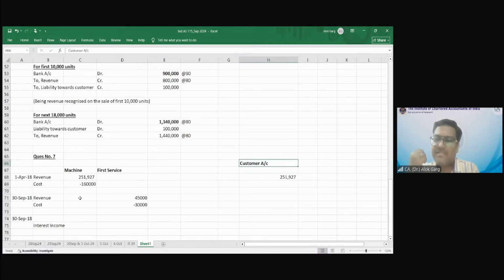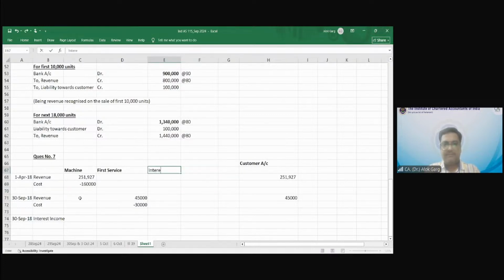Then what happened on 30th September? Of course, there is a cost of sales which you have to incur, so you need to transfer this cost to P&L. Then on 30th September, what is the accounting entry? Again, service. Customer account debit to revenue, and then you need to incur a cost also. Customer account will be debited, right? Then there is interest income. With interest income, will the customer account be debited or not?